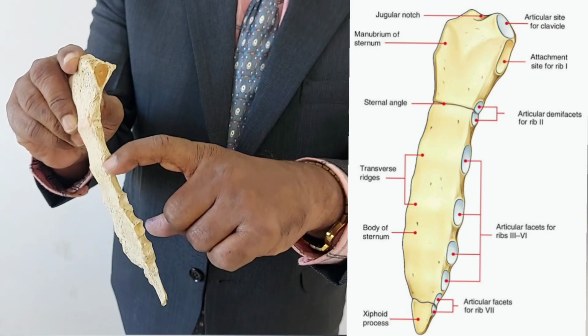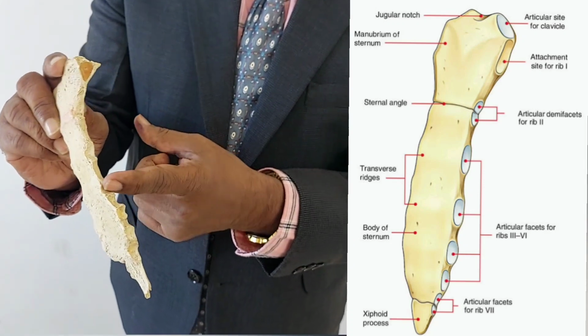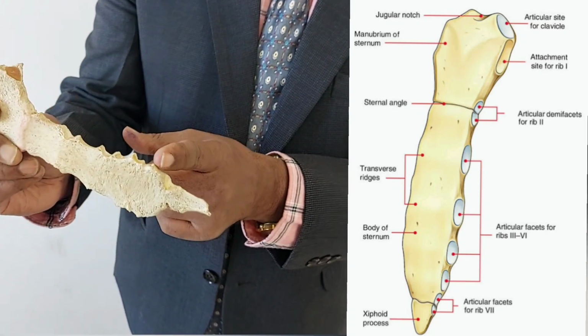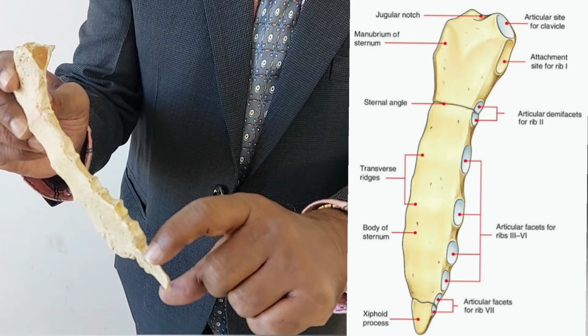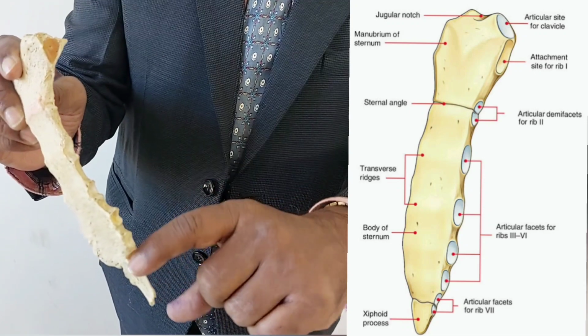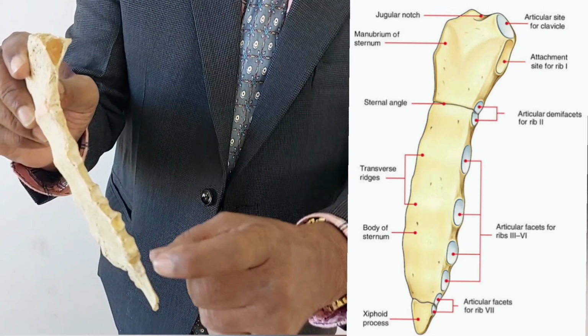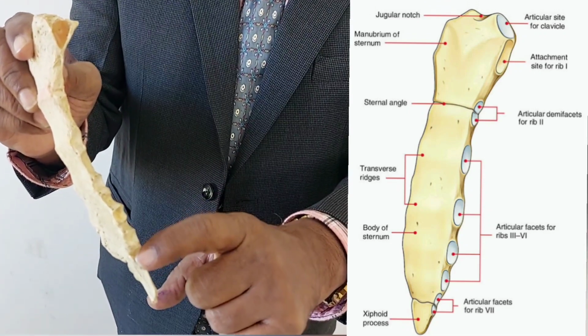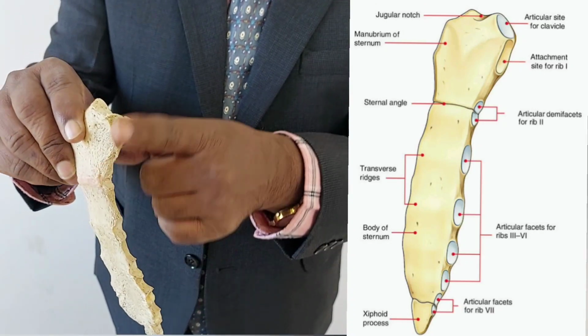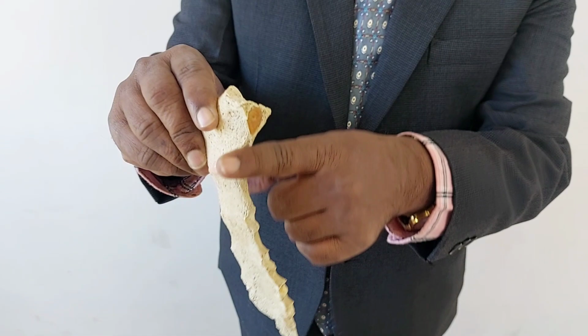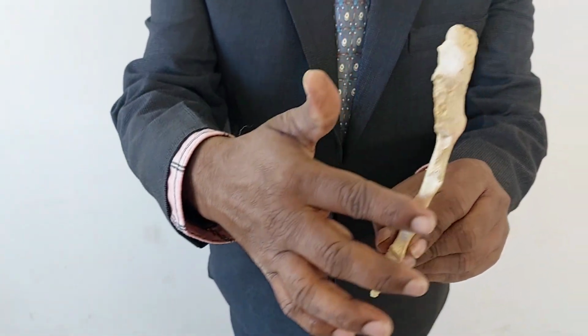This is for the third costal cartilage, this is for the fourth, fifth and sixth. At the junction of the xiphoid process and body, there are two half facets, and the two half facets form one full facet to articulate with the seventh costal cartilage. So altogether, the first to seventh costal cartilages articulate with the lateral border of the sternum on each side.